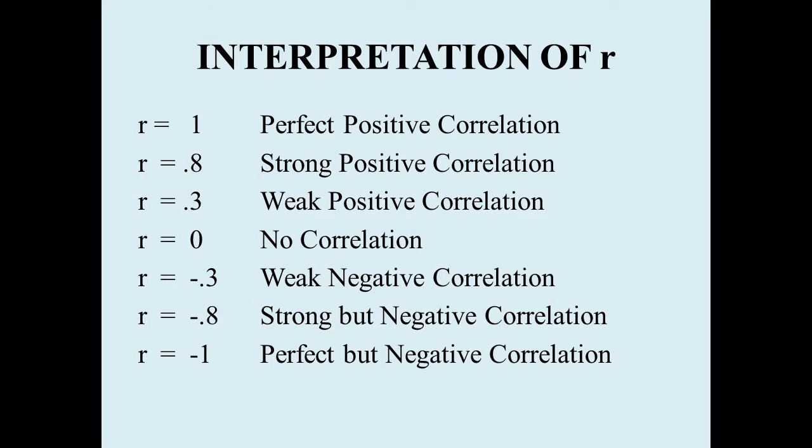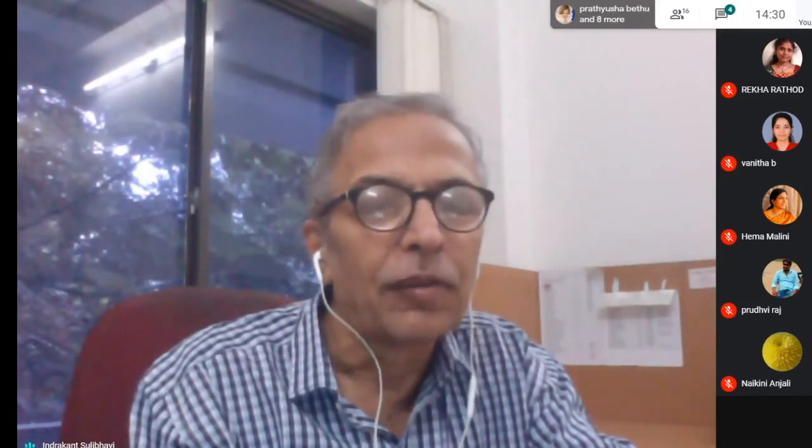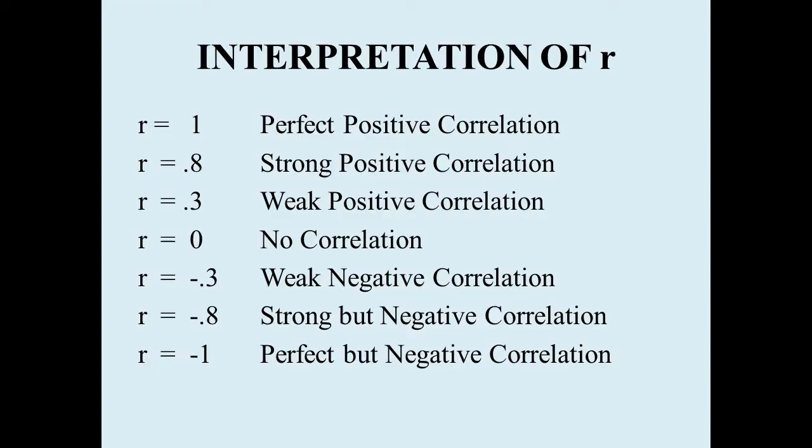y. That is, both x and y increase in the same direction, with a proportionate increase. That is, if x increases by 10%, y also increases by 10%. If x decreases by 5%, y also decreases by 5%. That is, there is a proportionate change in the same direction in both x and y. Then we say it's a perfect positive correlation.